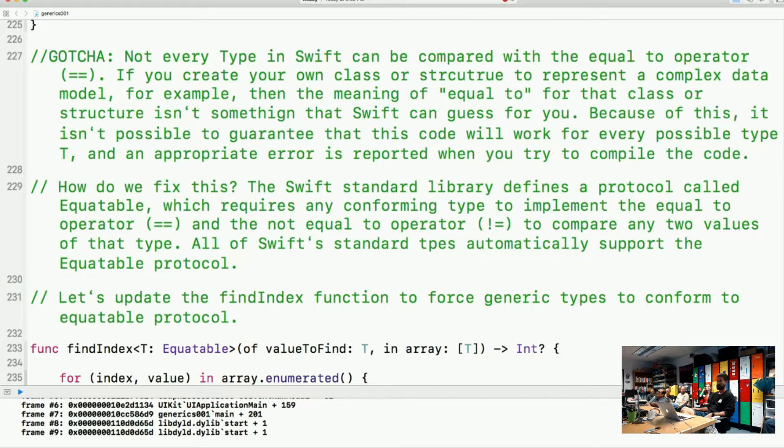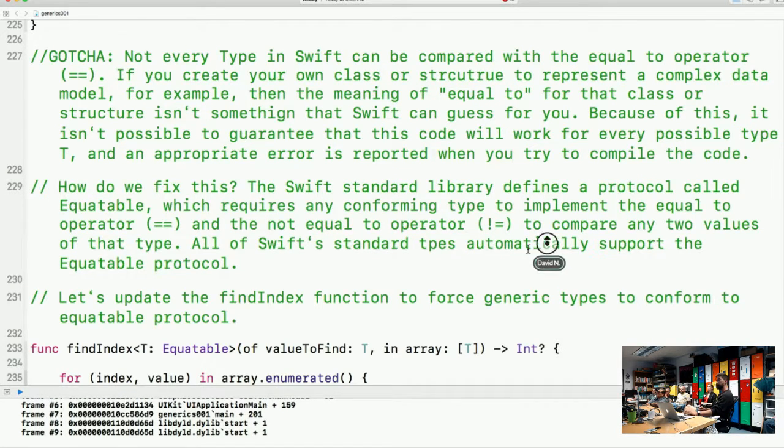The Swift standard library defines a protocol called Equatable, which requires any conforming type to implement the equal to operator and the not equal operator, bang equals, to compare any two values of that type. All of Swift's standard types automatically support the Equatable protocol. So let's update the findIndex function to force generic types to conform to the Equatable protocol.